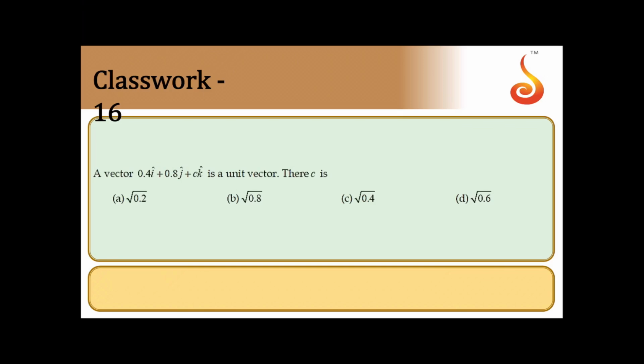We'll move on to next one. A vector 0.4 i cap plus 0.8 j cap plus c k cap is a unit vector. Then the value of c is. So the given vector is 0.4 i cap plus 0.8 j cap plus c k cap. That should be a unit vector.